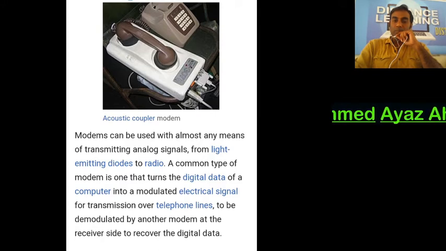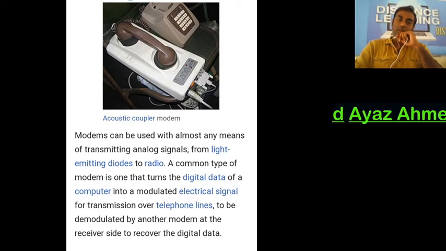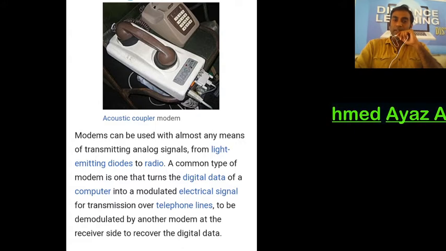Acoustic coupler modem. A modem can be used with almost any means of transmitting analog signals, from light emitting diodes to radio. A common type of modem is one that turns the digital data of a computer into a modulated electrical signal for transmission over telephone lines, to be demodulated by another modem at the receiver side to recover the digital data.